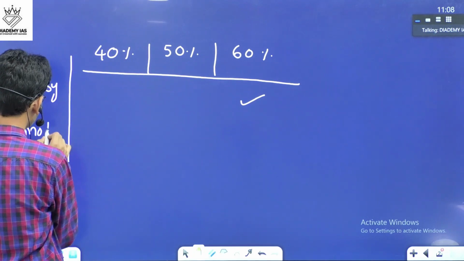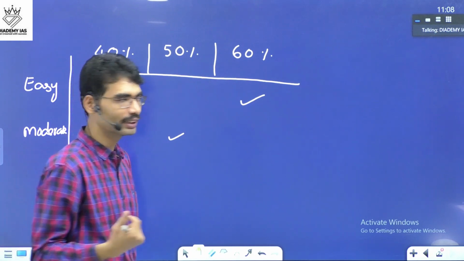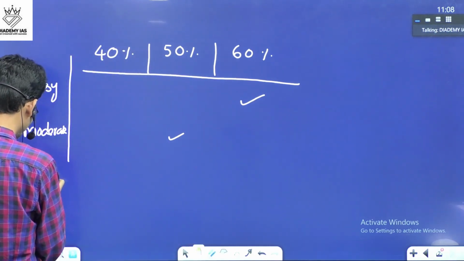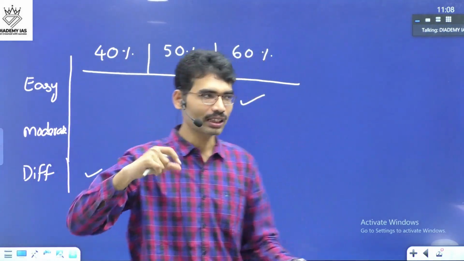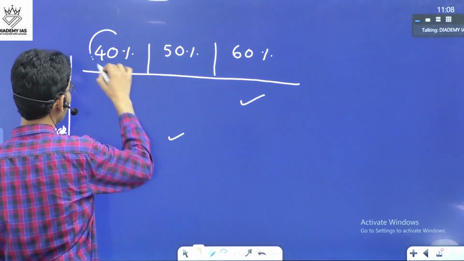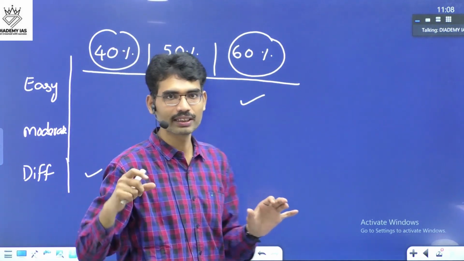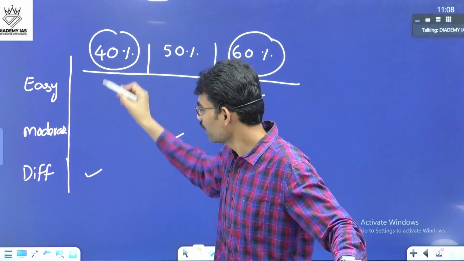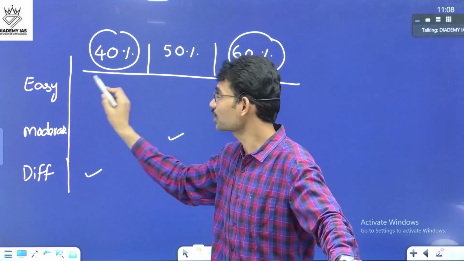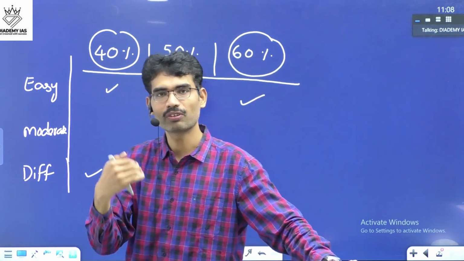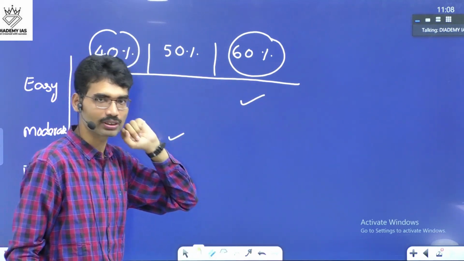When it comes to moderate, then you should be able to get 50% of the score. And if it is a difficult one, then if you can score 40%, you cannot compare it with the easy question. If you get 40% in an easy question, where 60% is possible, that means you are not writing well. It is not the same comparison. In a difficult area, if you get a score of 40%, that is one of the highest scores. But in an easy question, if you get 40, many people will be ahead of you. Because in an easy question, 50% is also possible, 60% is also possible.